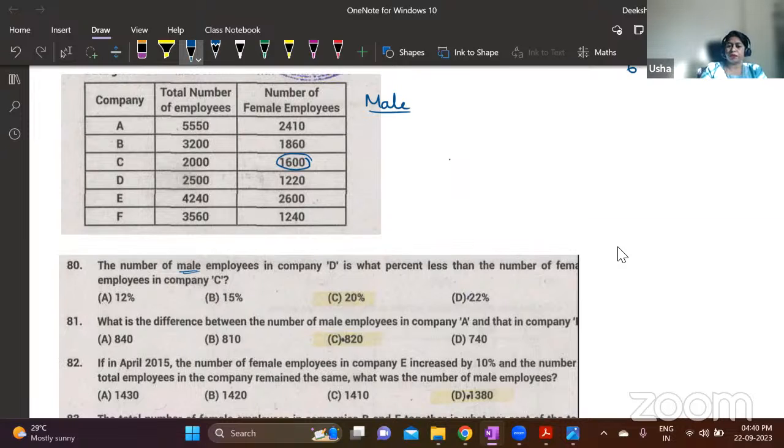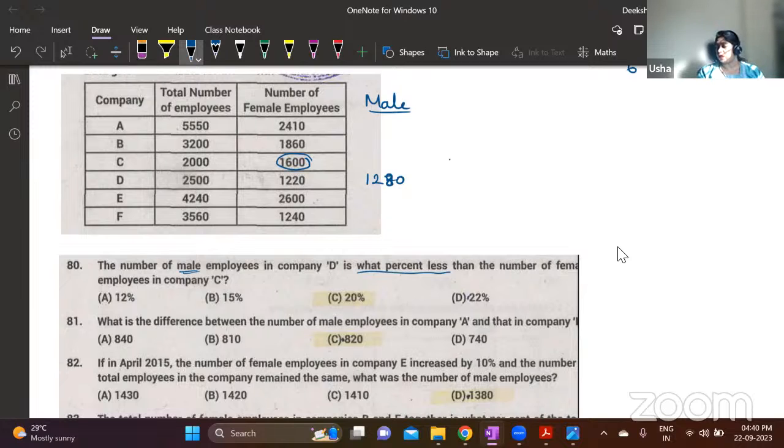So here, number of female employees of company C I have marked. Number of male employees in company D you need to find out. In company D we have 2,500 total employees and 1,200 female employees. So male employees will be 1,280. 1,280 is the number of male employees. Now the question is what percent less?